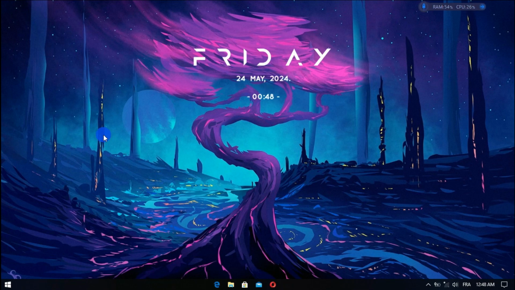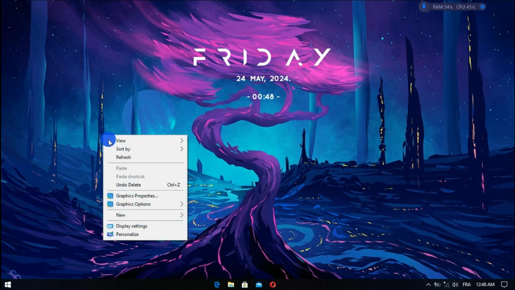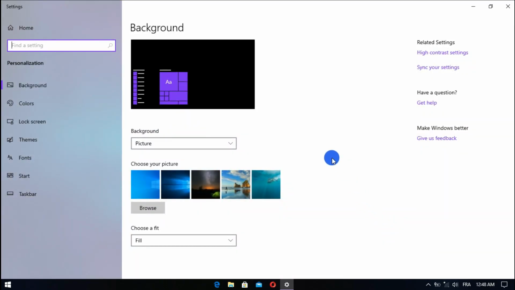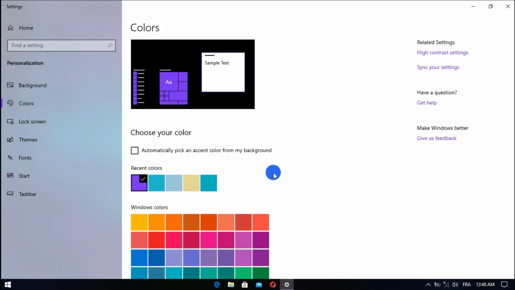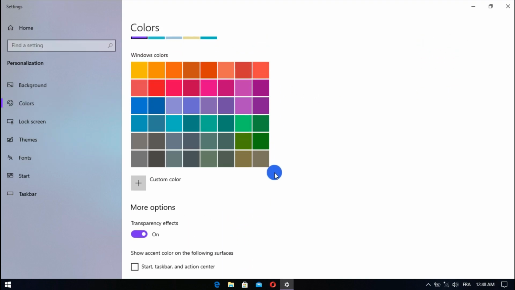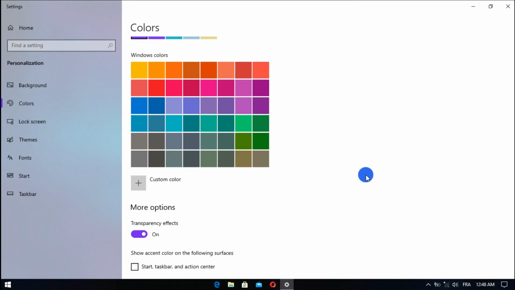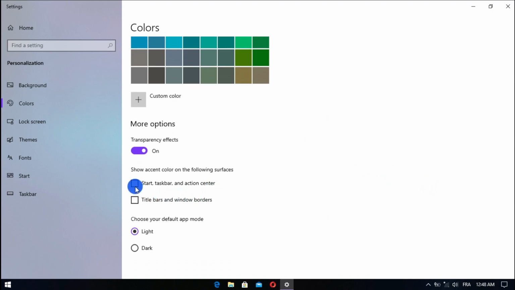Now change the color of your PC. Follow these steps. Open Personalize. Then change the color to purple. Enable these two options. You will get better results, as I said.